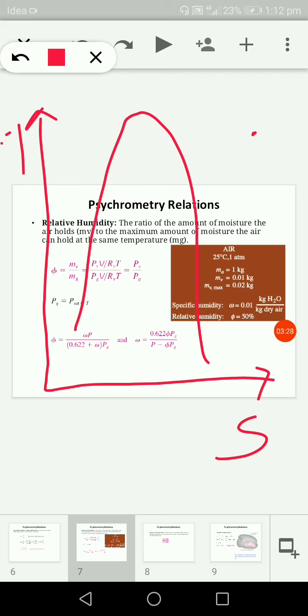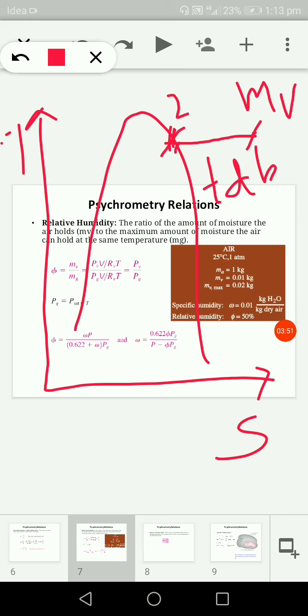As we move leftward, suppose I draw a straight horizontal line, and suppose this is point 2. Here the dry bulb temperature of the air remains constant, but at this particular point the air will hold the maximum amount of water vapor. So the water vapor present in the air I consider as mv, and the water vapor present in the saturated condition, at point 2, I consider as mg, as shown below. This ratio is nothing but the relative humidity, and it is measured in percentage terms.